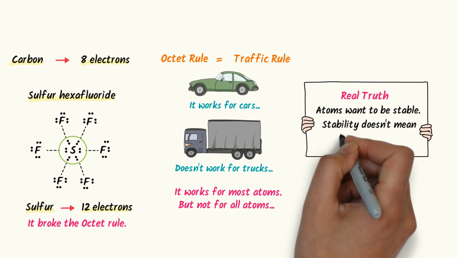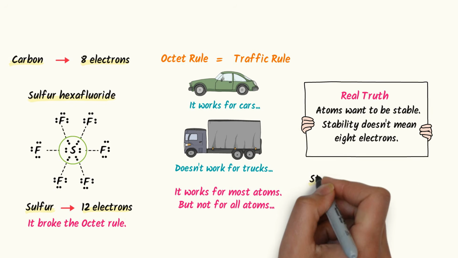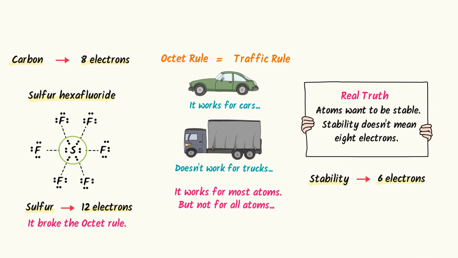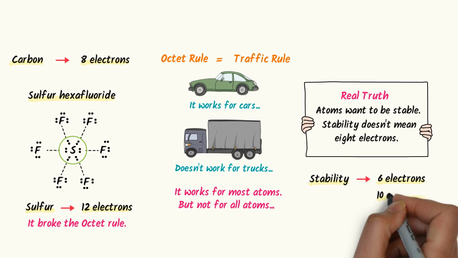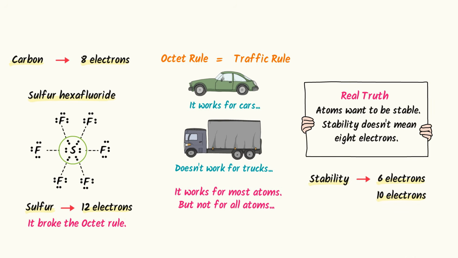Stability doesn't always mean 8 electrons. Sometimes it means 6 electrons. Sometimes it means 10 electrons. Sometimes it means even 12 electrons. I mean, different atoms reach stability in different ways. Thus, the octet rule is the first biggest lie.